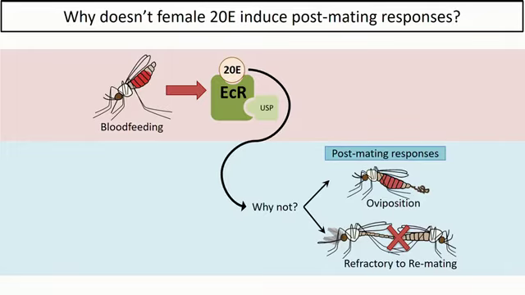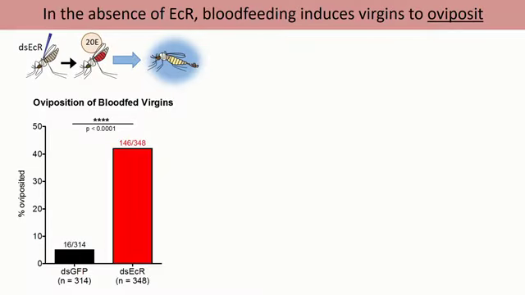So is this ECR receptor a critical component of keeping these two pathways distinct? This is one question that we had. And so by, again, knocking down ECR in adult female mosquitoes, I now provided them with a blood meal. So here they're producing 20E in the absence of the ecdysone receptor. And in fact, we see that when ECR is depleted, these females are now induced to oviposit after having just taken a blood meal. So now we have virgins that are ovipositing sterile eggs, showing this post-mating phenotype.